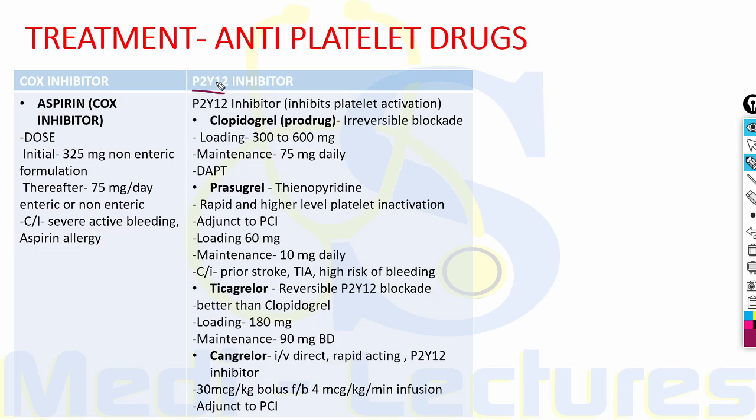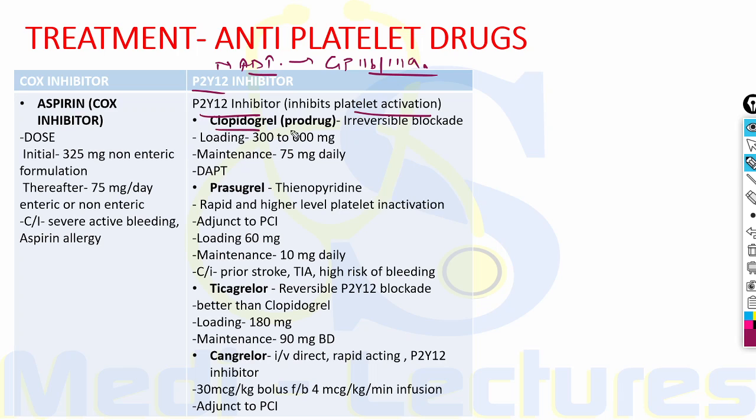The P2Y12 is an ADP receptor on platelets which leads to activation of GP2B3A, which helps in platelet activation and aggregation. And this GP2B3A is a receptor for fibrinogen and von Willebrand factor. The P2Y12 inhibitors therefore inhibit platelet activation. There are 4 drugs in this P2Y12 inhibitors.